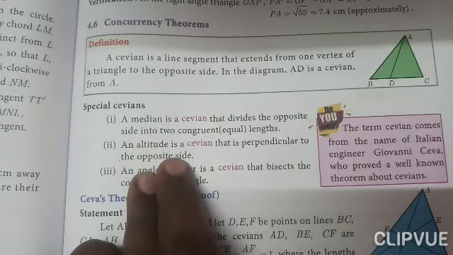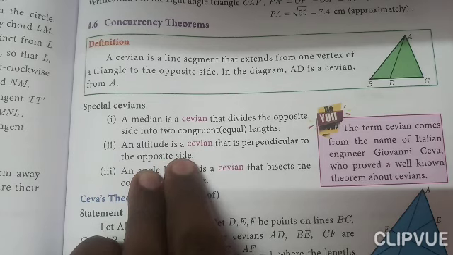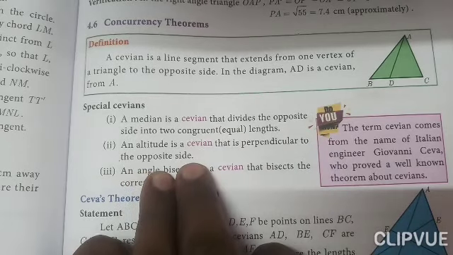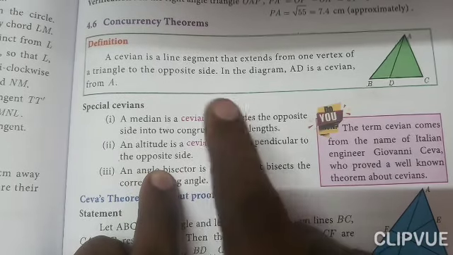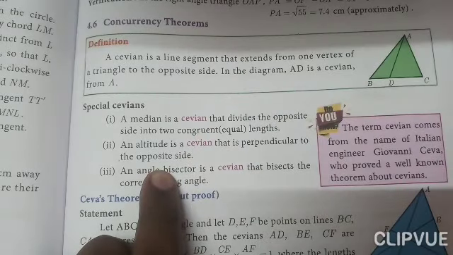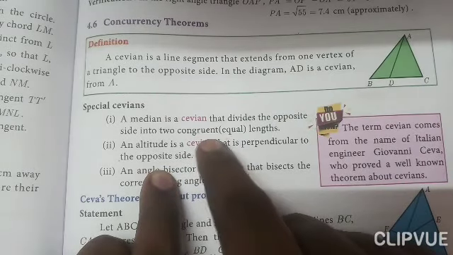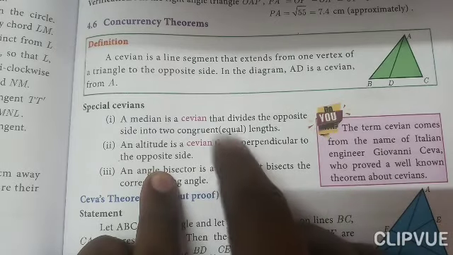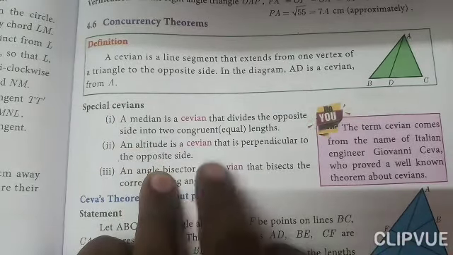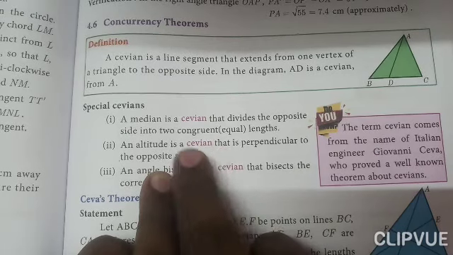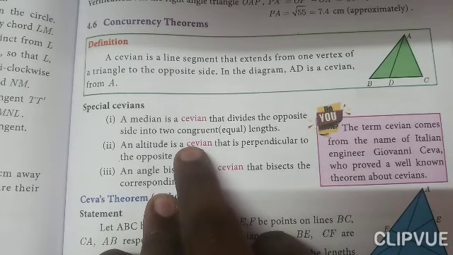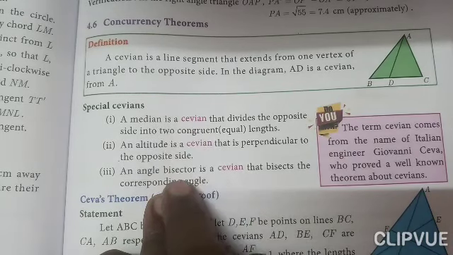Second one, an altitude. It is also one of the Cevians because it is perpendicular to the opposite side. We have drawn from one vertex to the opposite side. The property is that it is perpendicular to its opposite side. The previous one divides the opposite side into two equal lengths. This one is perpendicular to the opposite side, and at the same time it is drawn from one vertex.